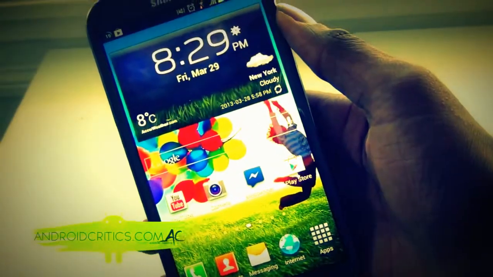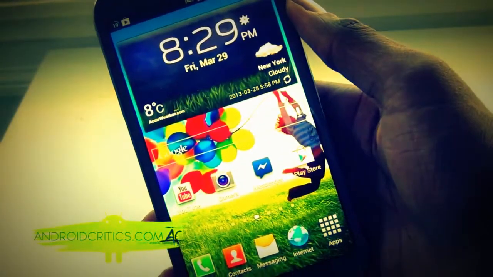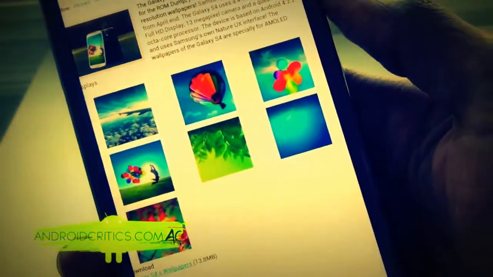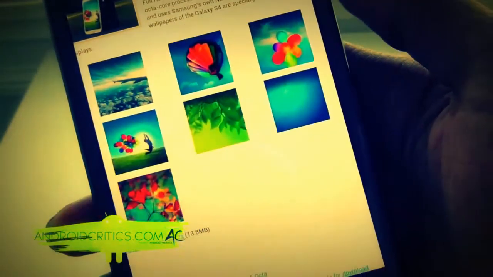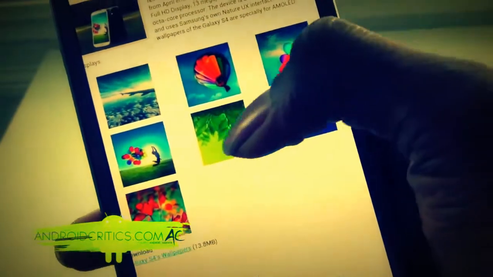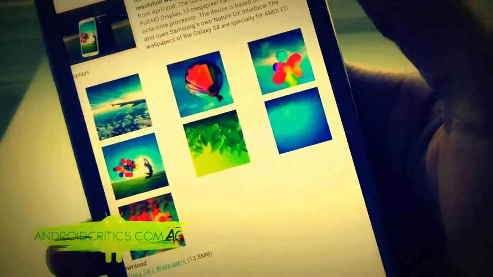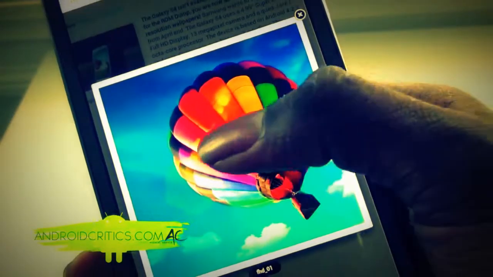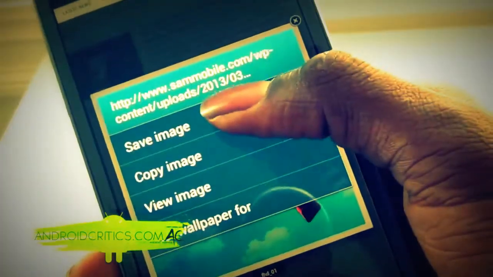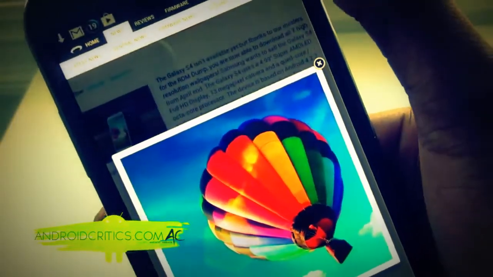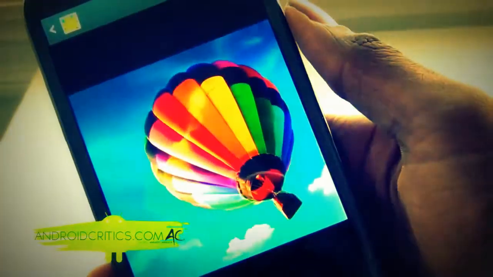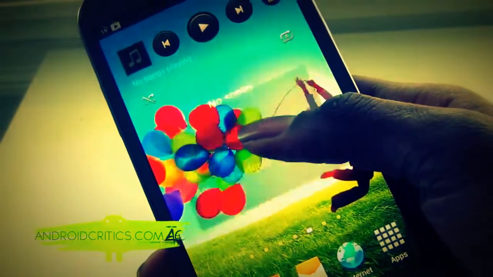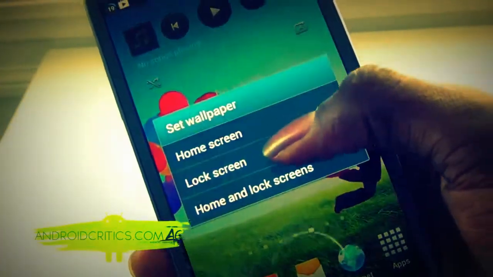Now to get the new Galaxy S4 wallpapers, you're going to go to the link in the description down below. And then you'll see that there's the 7 new S4 wallpapers. And to download it, all you'll have to do is just simply choose one of the wallpapers. So say for example this one. And then what you're going to do is just simply tap and hold, save image. Once you do that, it'll take you into the gallery app. And to set the wallpaper, all you have to do is just simply tap and hold and set wallpaper for home screen.